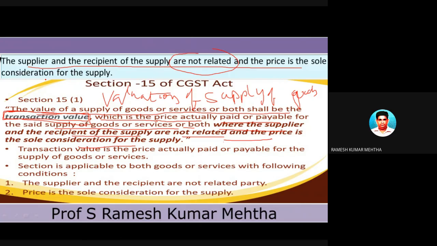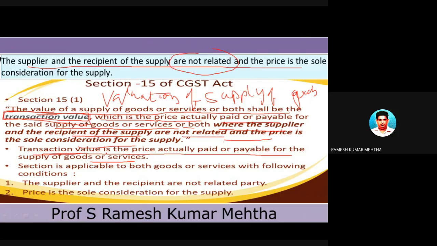So in such a case, when the goods are supplied between two unrelated parties, and the price is the sole consideration, the rule for valuation of such goods or services supplied is transaction value. But you have to remember some points. Transaction value is the price actually paid or payable for the supply of goods or services. I gave you the example of a laptop purchased by Mr. X from Reliance Digital. They are unrelated parties, and price is the sole consideration, and the transaction value is that he is paying 1 lakh rupees and getting a laptop.